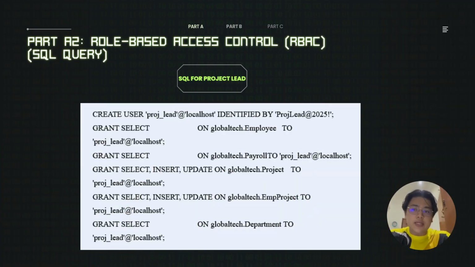And lastly, for role project lead, for tables employee, payroll, and department, the privilege is select, and for tables project and employee project, the privilege is select, insert, and update. So the SQL query for project lead is grant select on Global Tech payroll and Global Tech department to project lead, and grant select, insert, update on Global Tech project and Global Tech employee project.